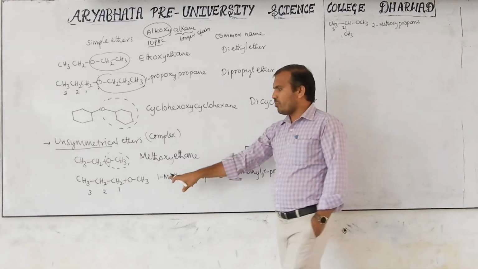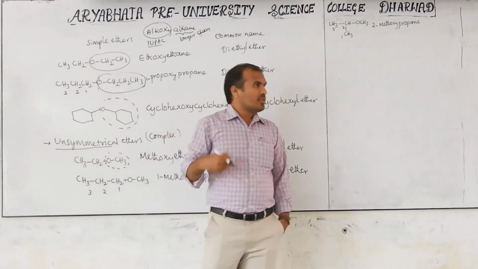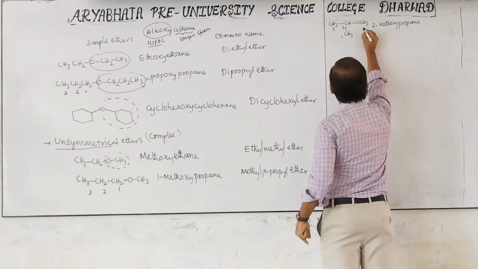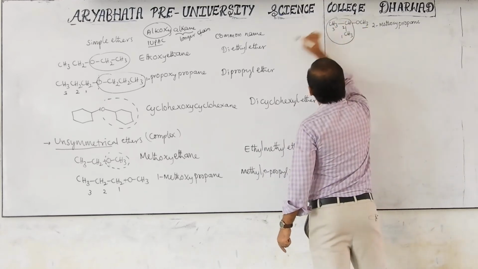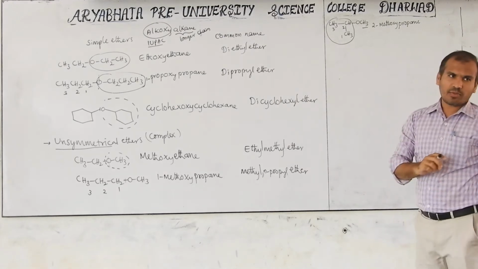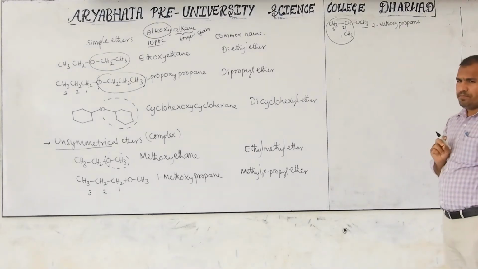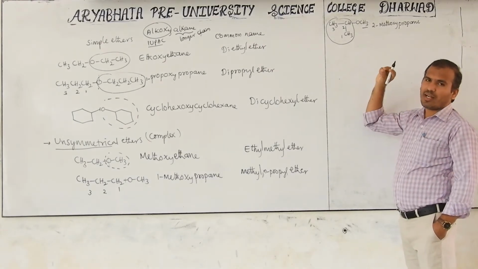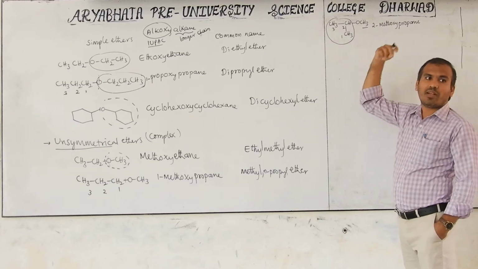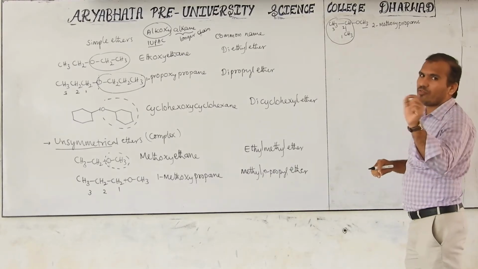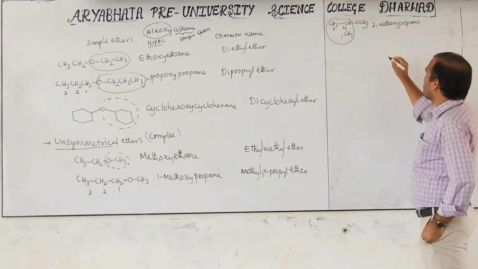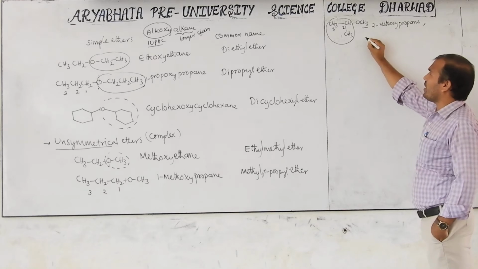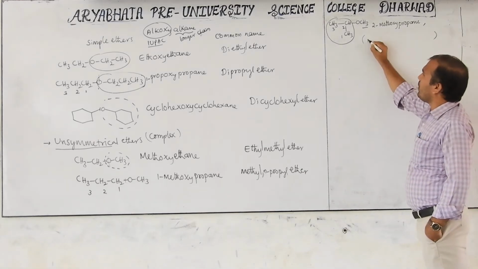But now consider the common name. In the common name, this is methyl, this is n-propyl. So M first, next P. Here, this is methyl. This is isopropyl. I already told you what iso is. Then it is isopropyl. Now, somebody might think like this: if you consider alphabetical order, I will come first, M will come next. But iso is not considered in alphabetical order here. That's why I am writing the common name here, in brackets. This is the common name: methyl isopropyl ether.